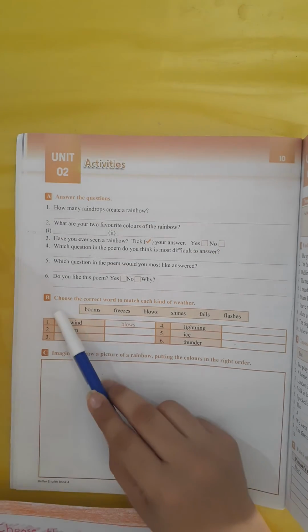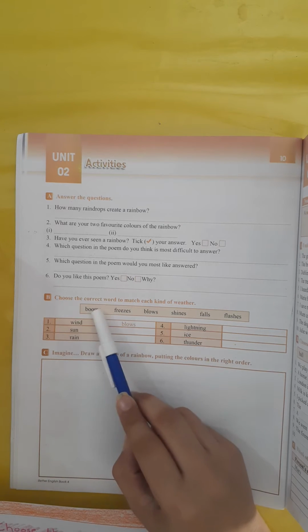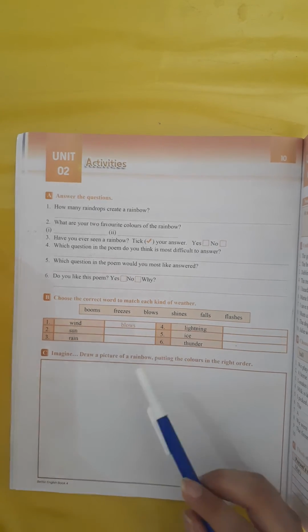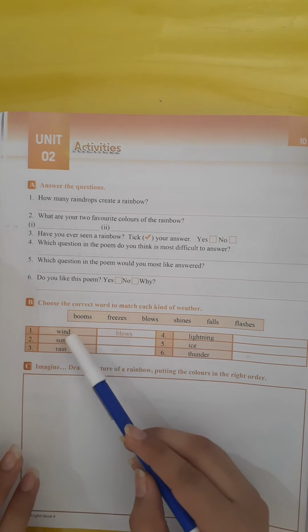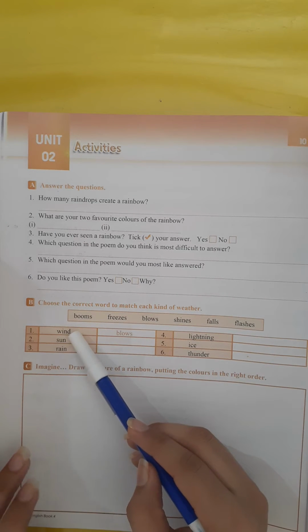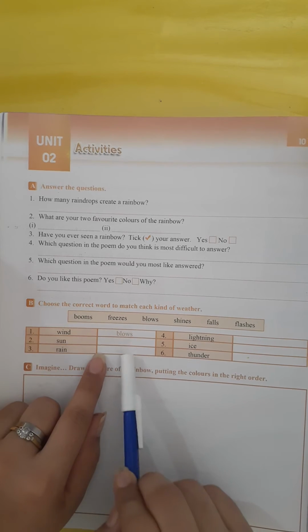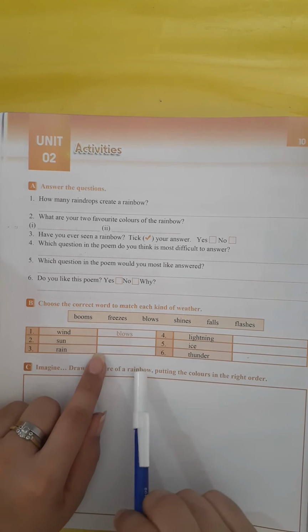Okay, now we are going to do exercise B. Choose the correct word to match each kind of weather. There are different weathers given here: wind, sun, rain, lightning, ice, thunder. So these are the different weathers. Like wind is also a weather, because the wind blows. We have to match the correct word from the list here.